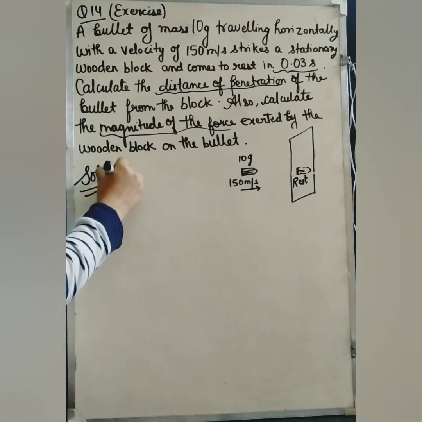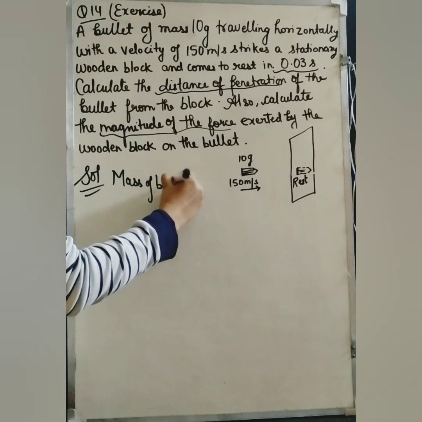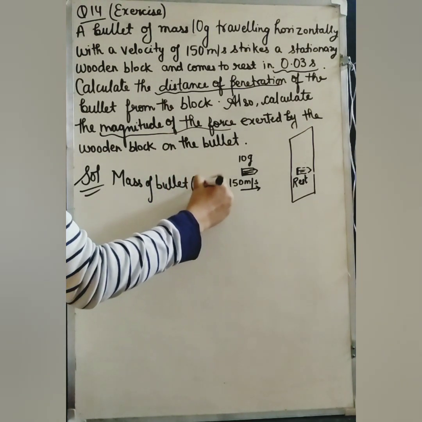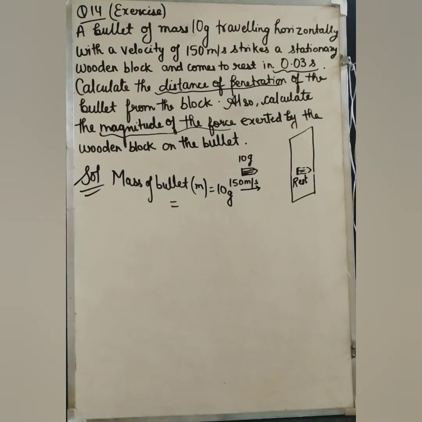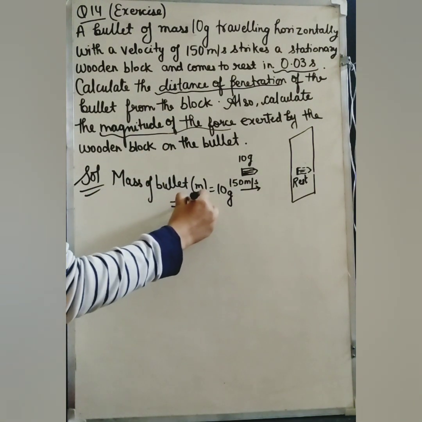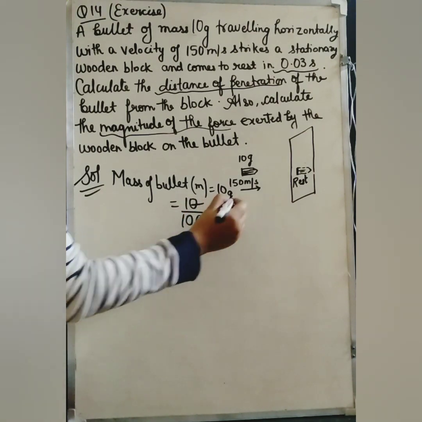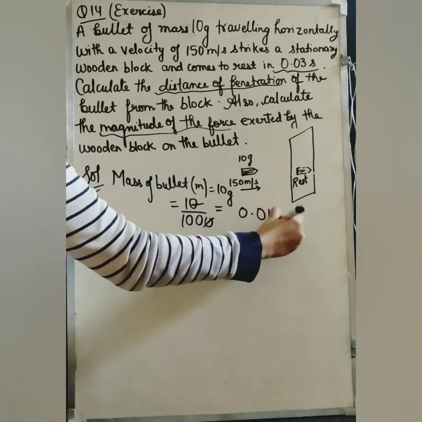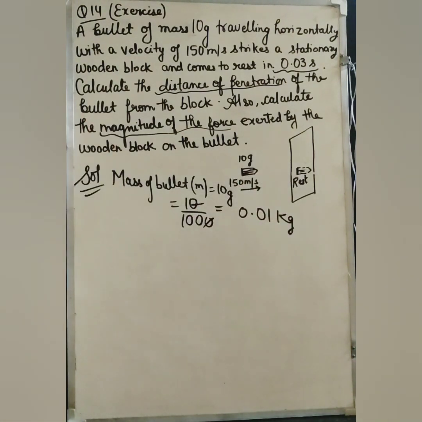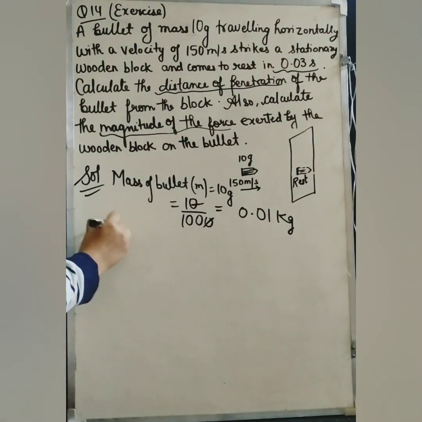First of all, it's given the mass of the bullet. So mass of the bullet is represented by m and it is 10 grams. You have to convert this gram into kg. So it will be 10 upon 1000, the zeros cancel, so it will be 0.01 kg.